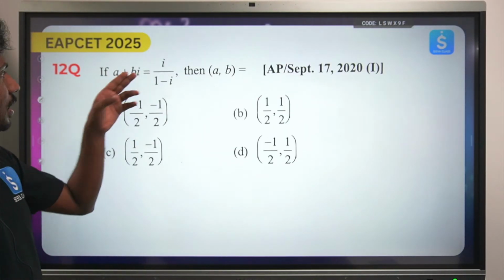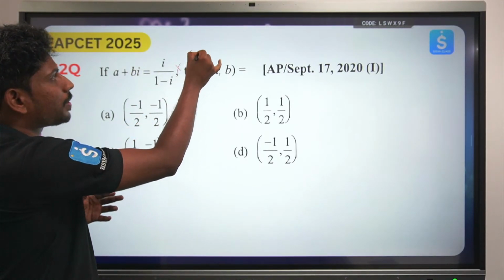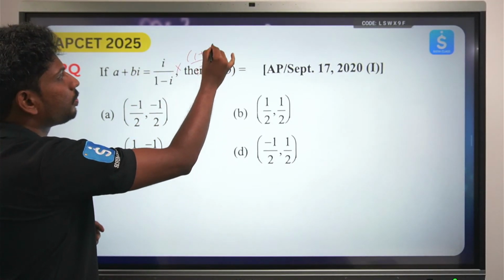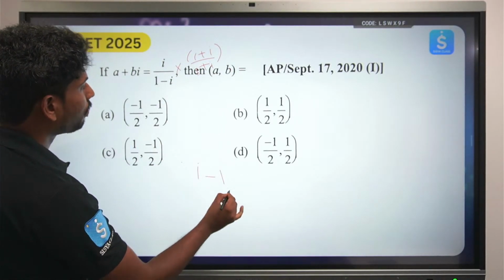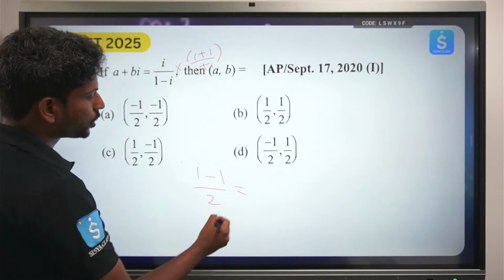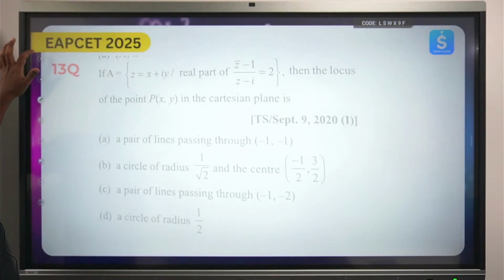a plus ib equals i by 1 minus i. Again the same calculation, just multiply 1 plus i by 1 plus i. Again you will be getting 1 into i is i, i square is minus 1, by 1 plus i, this will become 2, so that will become minus 1 by 2 comma 1 by 2. The answer is option D. Let's take the next question.